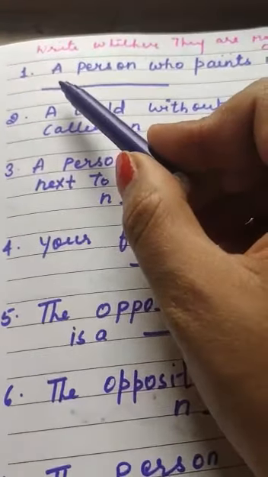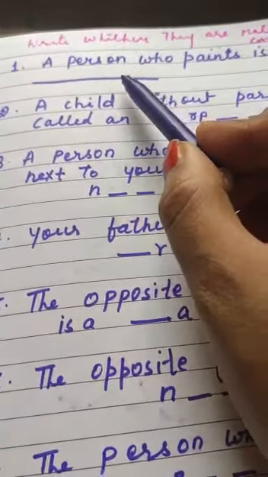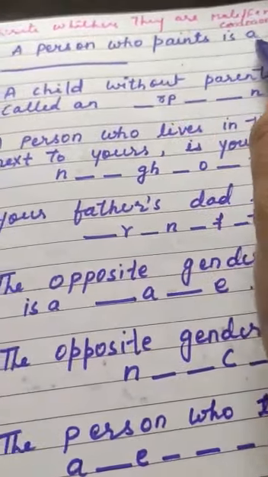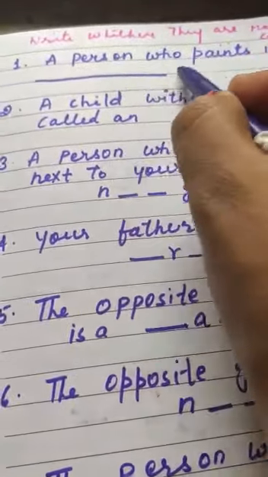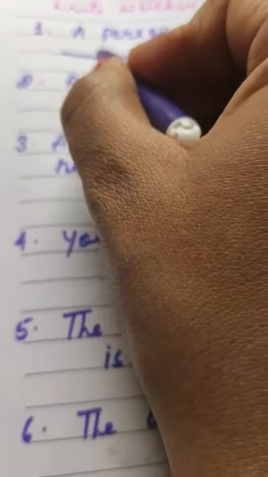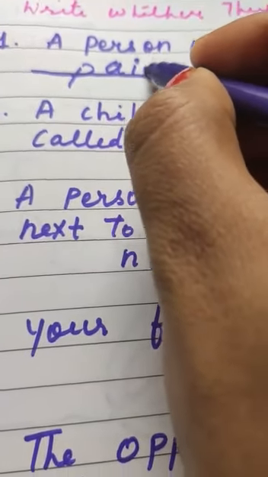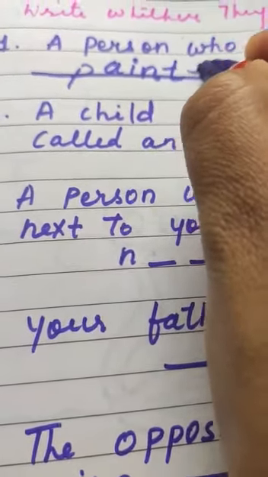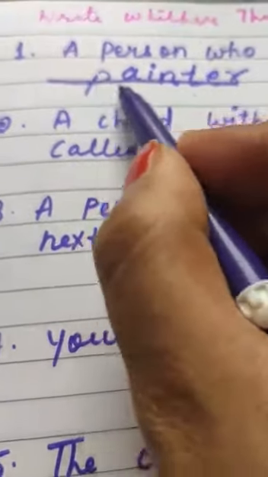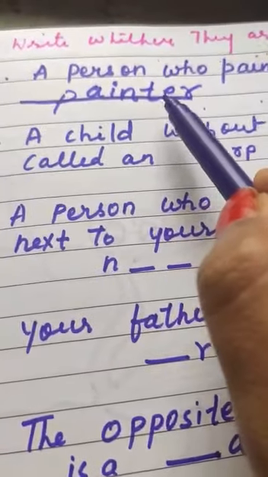The first one you have to do: a person who paints is a... एक ऐसा पर्सन जो पेंट्स करता है उसे क्या कहते हैं? Is a... पेंटर. P-A-I-N-T-E-R. It's painter. A person who paints is a painter.